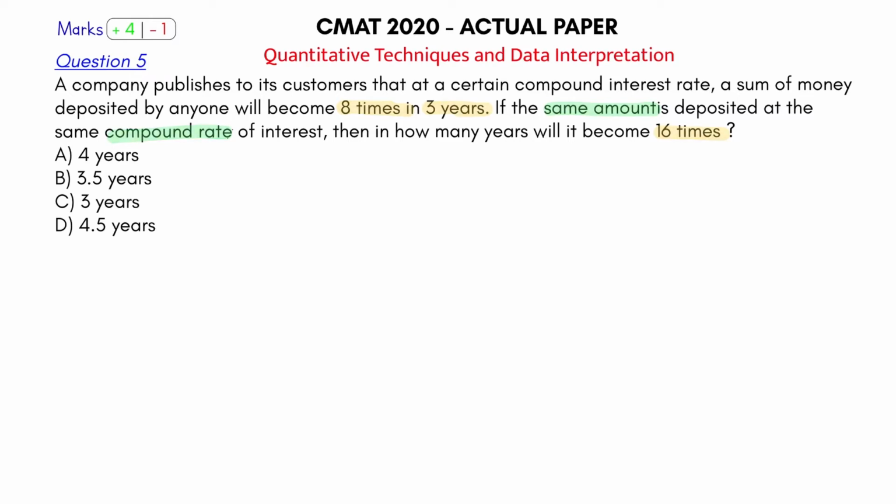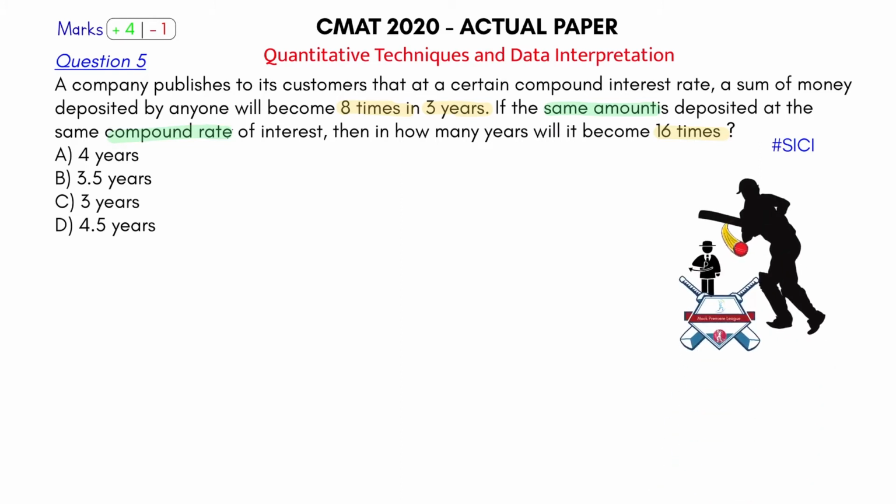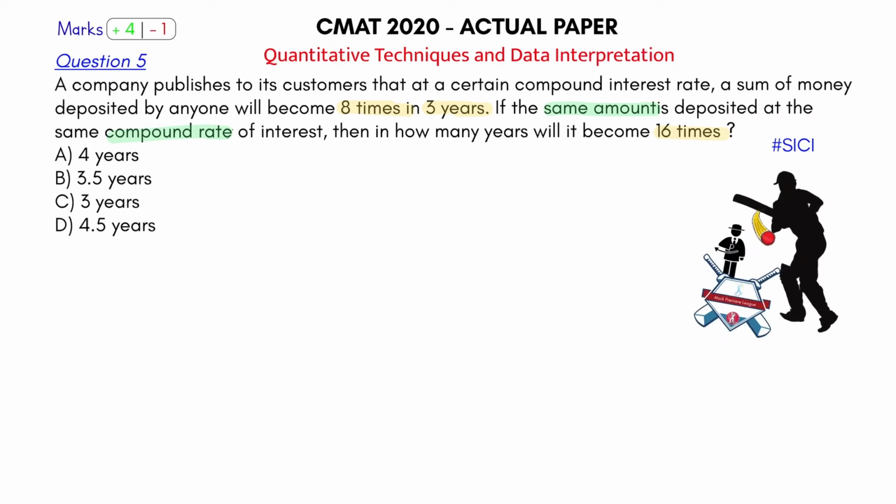So let's understand this. This is from the chapter of simple interest and compound interest, and it's not a plain problem. So surely it is not my sixer. Why? Because I cannot use a formula and just solve it. I will have to use some concept here. So probably it's a 4 for me. On this ball I can hit a 4 because it will require a little bit of thinking. It's not a full toss just to come and hit it. You cannot just use a formula and reach the answer, as you can realize by reading this. So how do we solve this now? How do we hit the 4 on this ball?